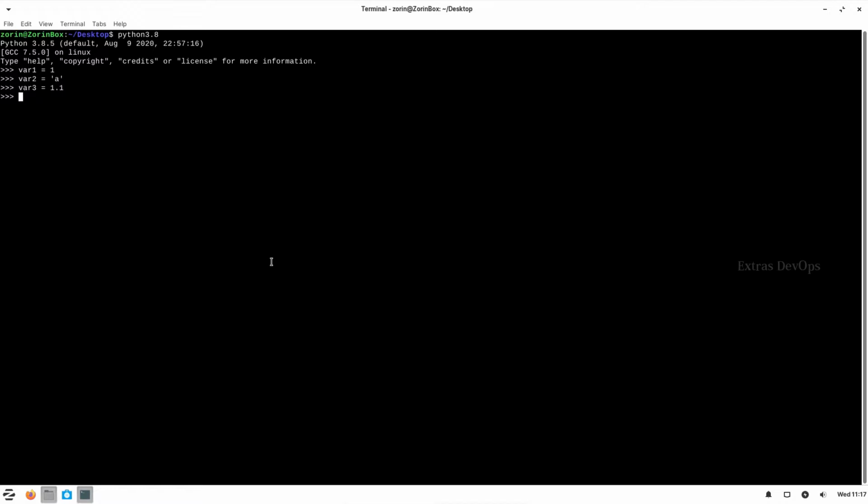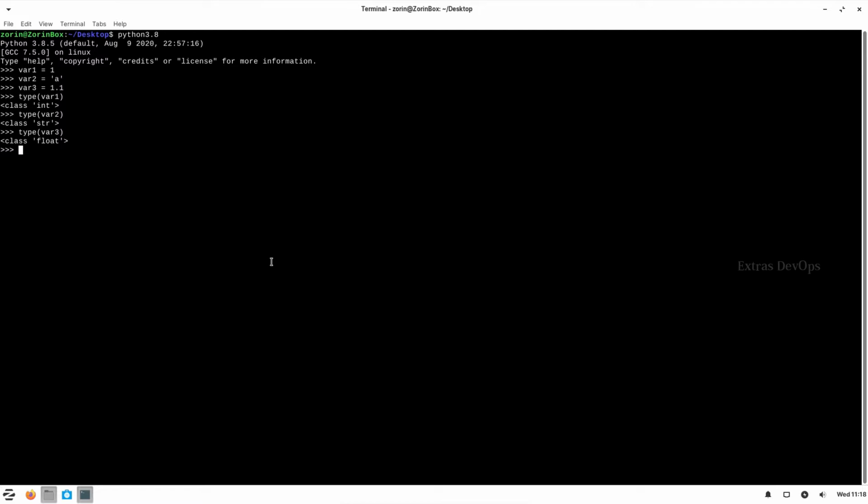So here we have assigned an integer to variable 1, a string to variable 2, and a float to variable 3. Let's see what type Python has taken for these variables. So Python has understood that it is an integer value, so it is showing as type int, and similarly for the other two variables. So basically whatever is given inside quotes is considered as a string.